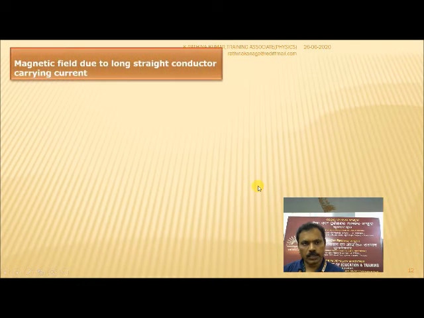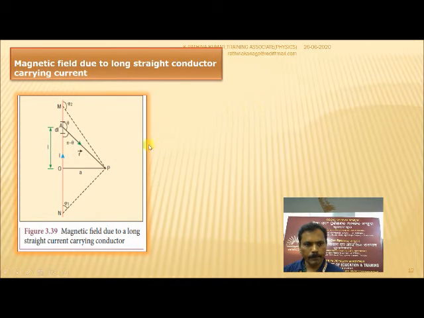Let us see an application of this Biot-Savart law: magnetic field due to a long straight conductor carrying a current. So this is the diagrammatic representation. MN is a long current carrying conductor, and in that we have taken a small portion dl, a current element, at the point A, and I is the current passing through it. O is the center of the wire.